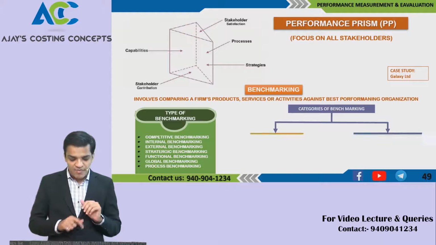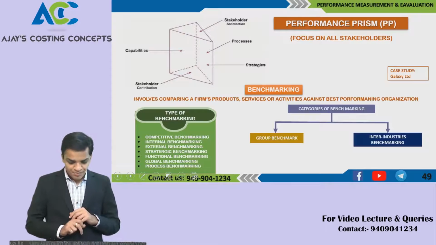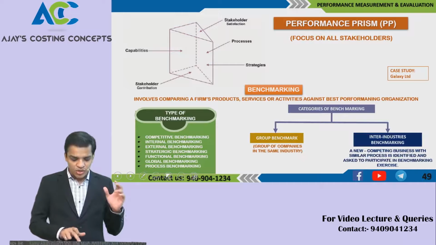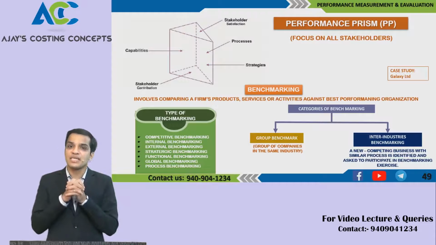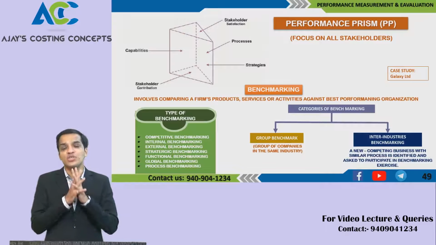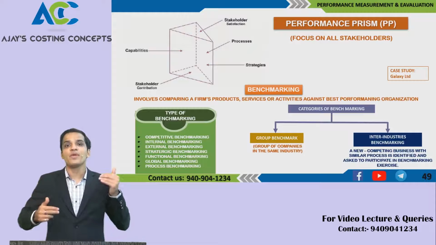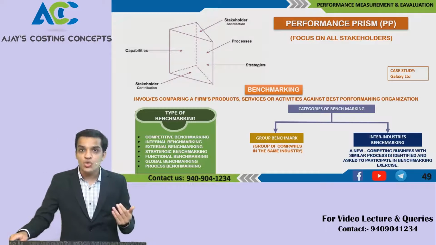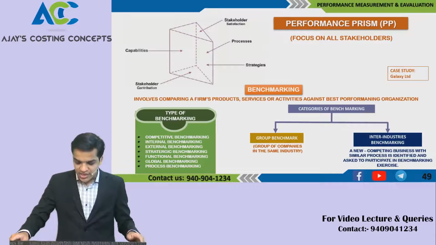Now the categories of benchmarking are group benchmarking and inter-industry benchmarking. Group benchmarking talks about a group of companies in the same industry. They form a group, they have a benchmarking system, they have standards where they compare their own performance in the same industry. That group decides which company is doing better, how they have been performing, what their scores are, what your scores are, how the evaluation is done, how the categories are to be checked.